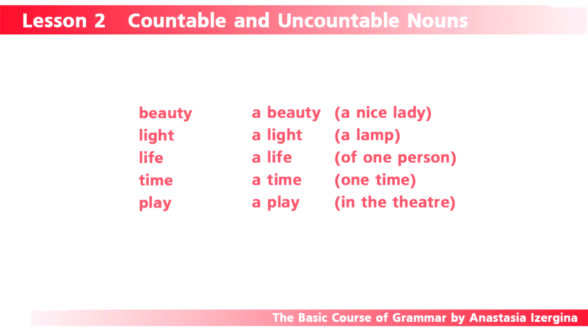Some more examples. Light. Light as in an ocean of light. A light as a lamp. Life. Life of people. A life. Life of one person. Time. This is a category which we really care about in our life, hopefully. A time. It means one time. Play. It's a type of art. A play. It's one specific masterpiece shown in the theater. It's, for example, one show, a play.